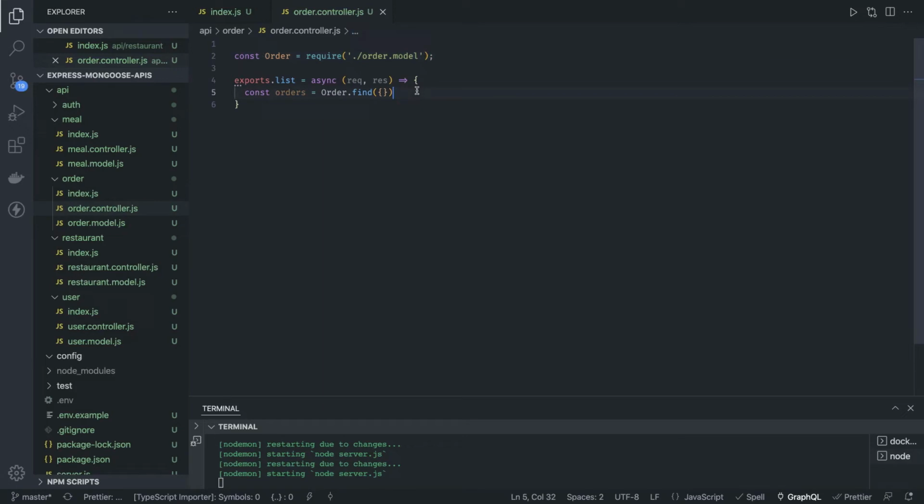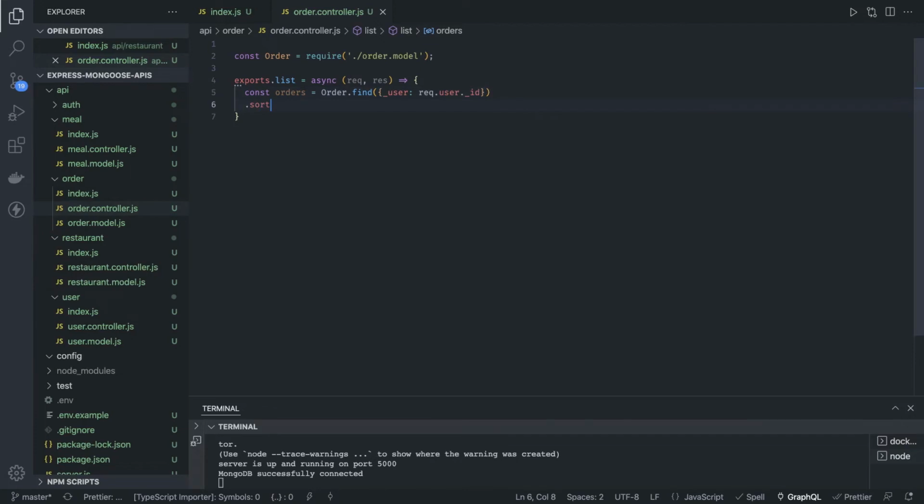Okay, here I'm doing order.find, but I already know the logged in user, so I can do a where clause here: _user is request.user.id. This is an object ID, because _user is of type object ID and request.user.id is an object ID. I'm returning all the orders for this particular logged in user.